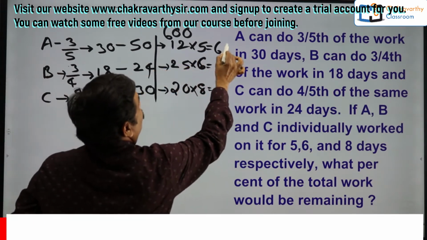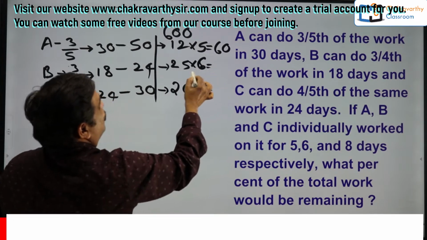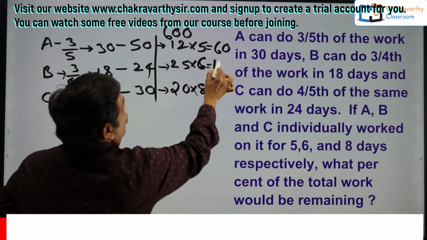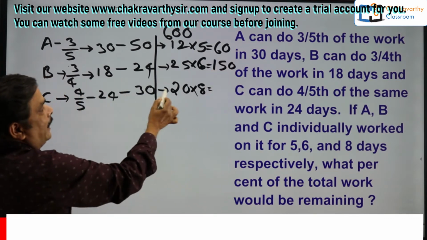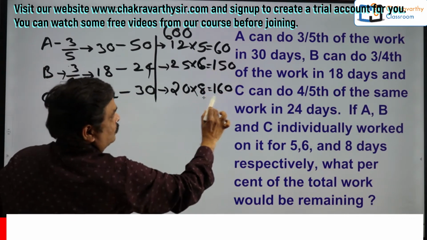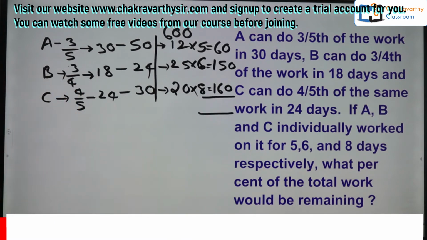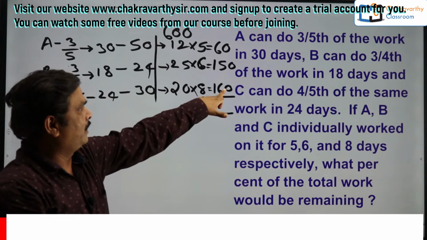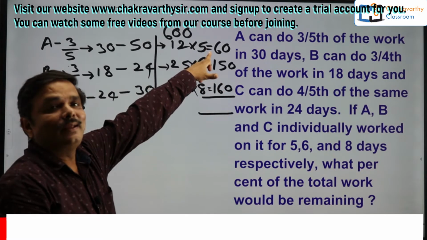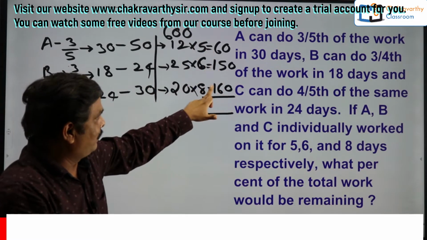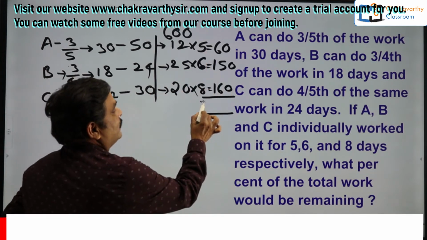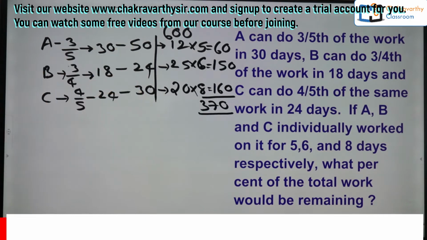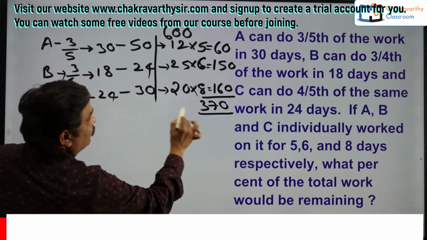This is 60 units over here, and here this is 25 4s 100, 25 5s 125, 25 6 150. So this is 150 and this is 160. So this much work has been completed. Add up this one. This is 150. Take this one also 150, 150, 150, 300 plus 10, 310 plus 60, that is 370. Right. So now this is the work done.